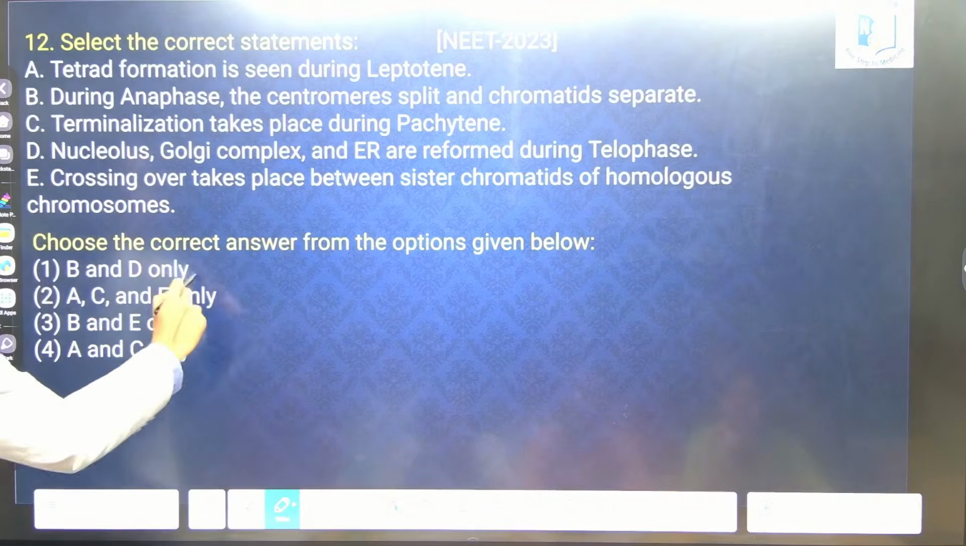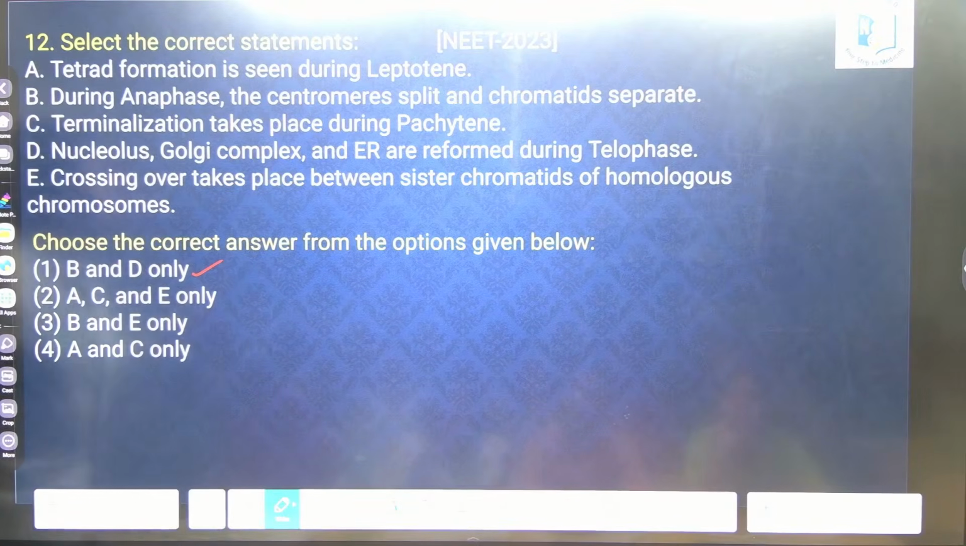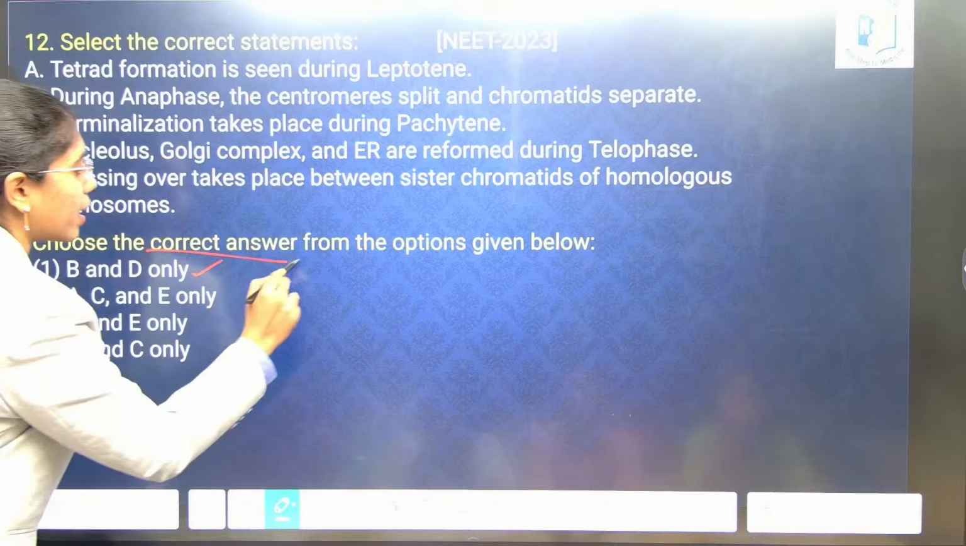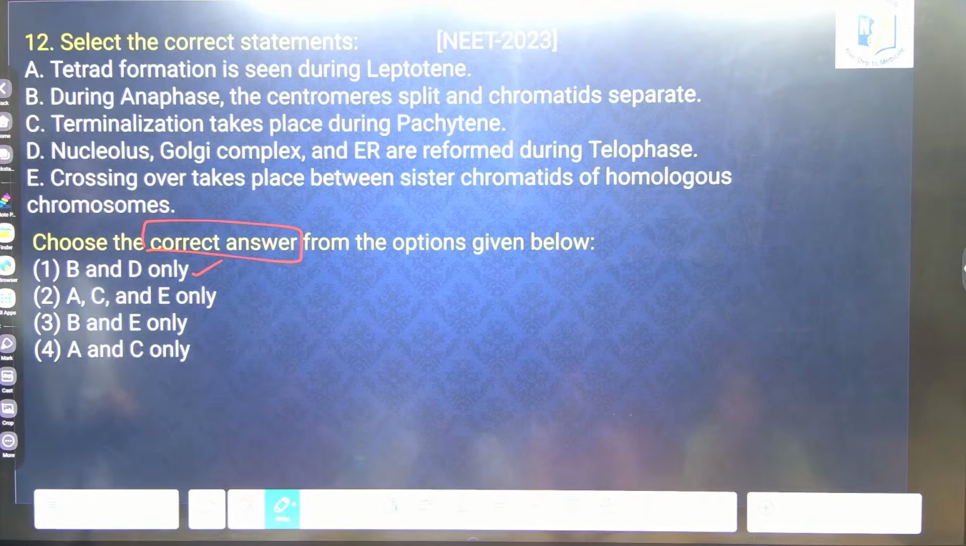One you are saying? See, one point to remember here. Whenever statement based questions are asked, be clear on whether he is asking you to identify the correct set of statements or the incorrect set of statements. Don't go in a hurry like that. Here he is asking you to identify the correct answer. You have to choose the correct set of statements. Statement A, tetrad formation is seen in leptotene? No.